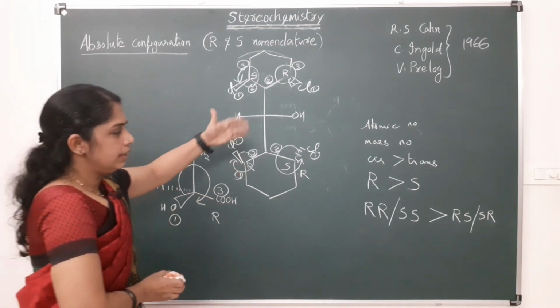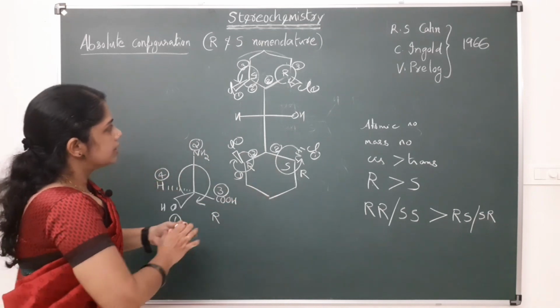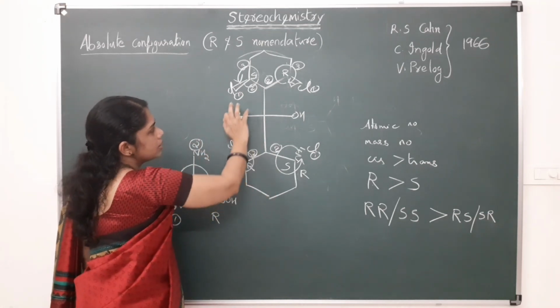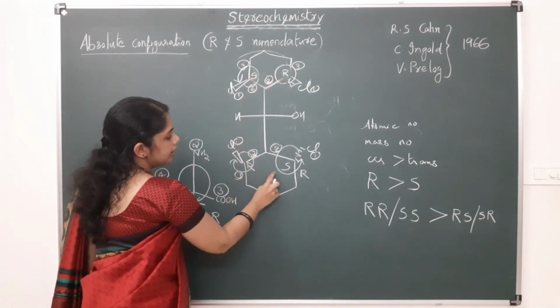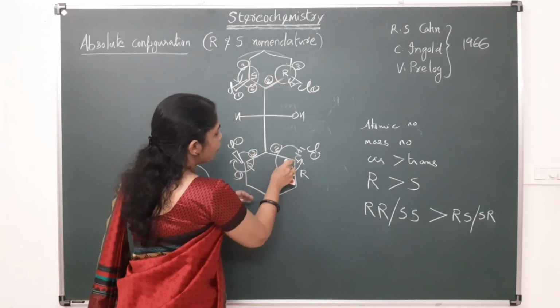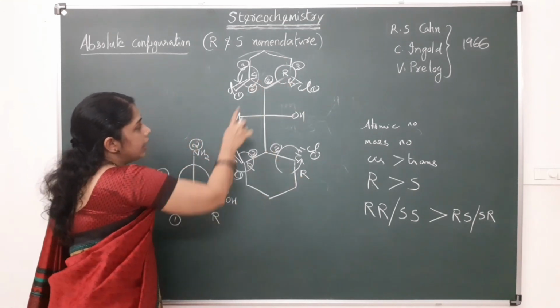I will give the detailed system of nomenclature later, I just do this for giving the name. So this is SR, and here both are R.